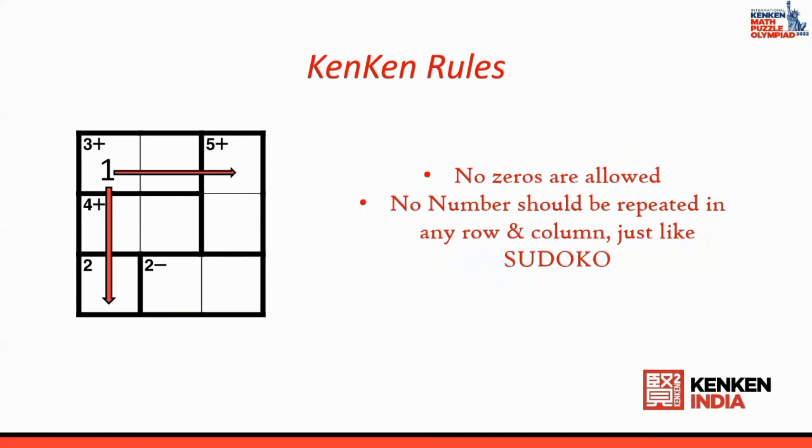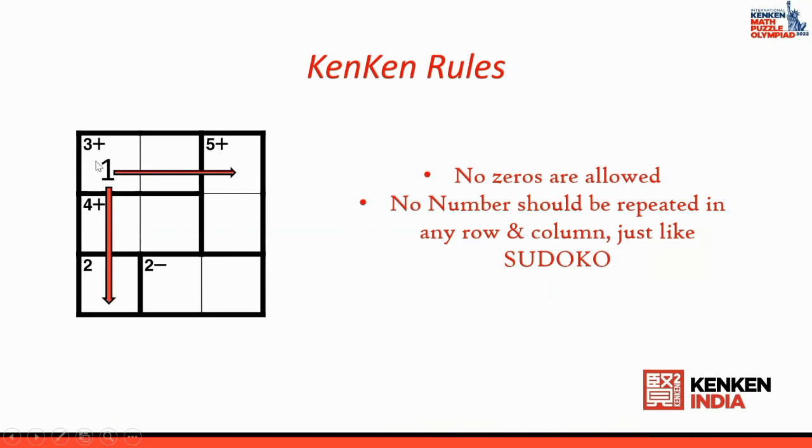And number 2, no zeros are allowed in a Kenken puzzle. It's something like Sudoku, right? So no zeros are there and no numbers are repeated. No numbers are repeated horizontally. No numbers are repeated vertically.